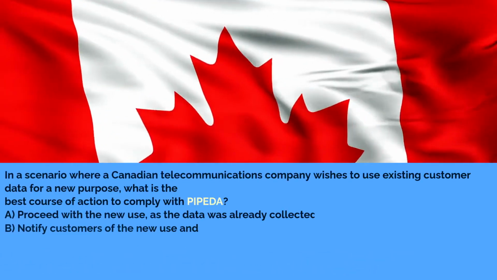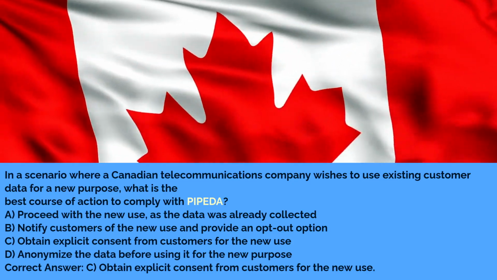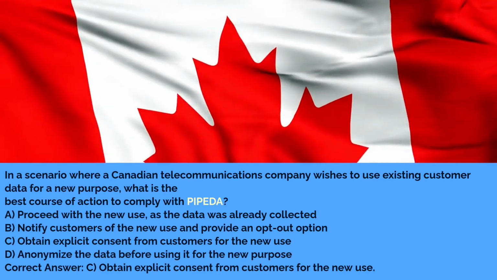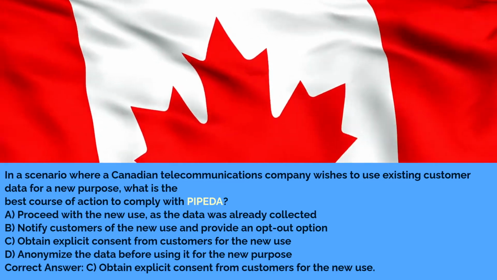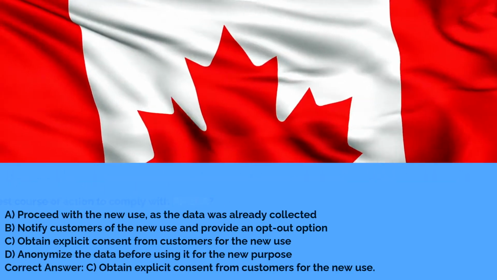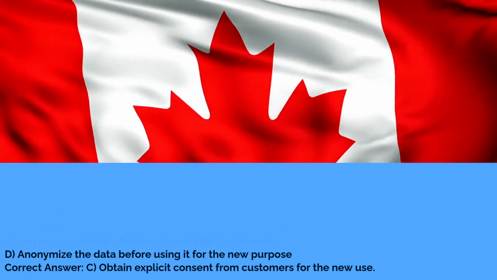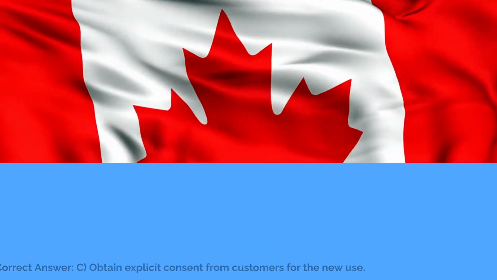In a scenario where a Canadian telecommunications company wishes to use existing customer data for a new purpose, what is the best course of action to comply with PIPEDA? A. Proceed with the new use, as the data was already collected. B. Notify customers of the new use and provide an opt-out option. C. Obtain explicit consent from customers for the new use. D. Anonymize the data before using it for the new purpose. Correct answer. C. Obtain explicit consent from customers for the new use.